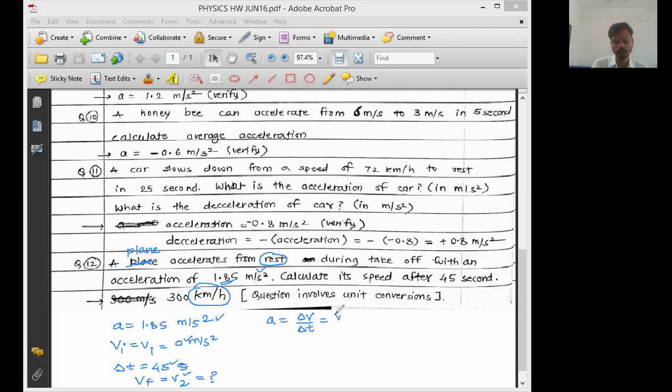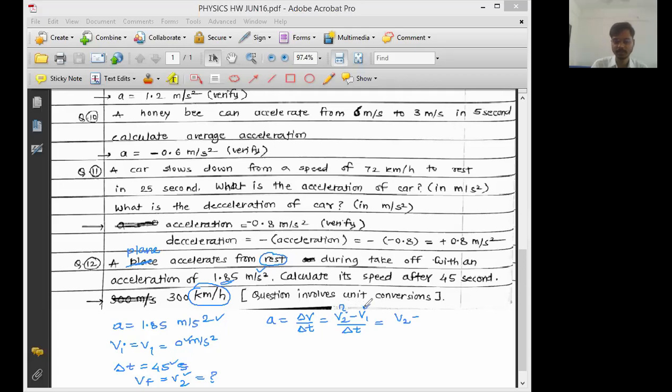Okay. How to find out change in velocity? Sir, final velocity minus initial velocity upon time required. What is the value of final speed or final velocity? Sir, it is to be found out. Okay, so keep it as it is, minus initial velocity. This is to be found out.